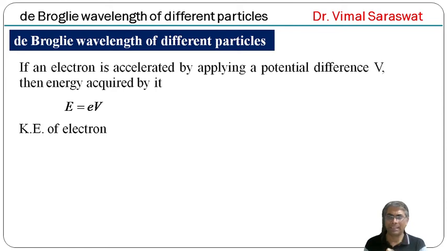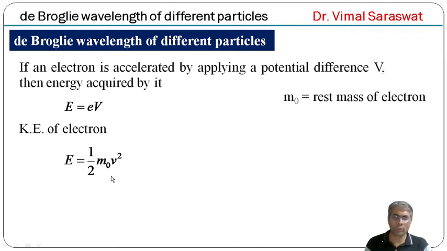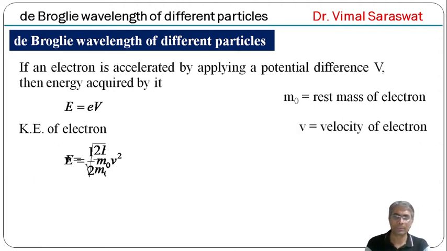and the kinetic energy of the electron is equal to half m naught v square. Here m naught is the rest mass of the electron and small v is the velocity of the electron. Now from this equation, v square equal to twice E upon m naught, or v equal to square root of 2E upon m naught.